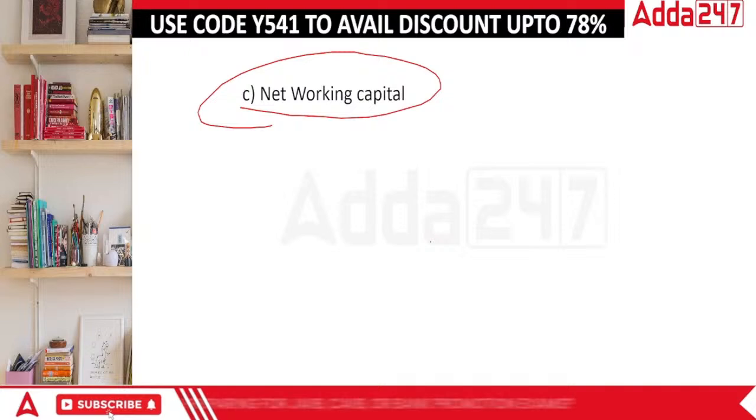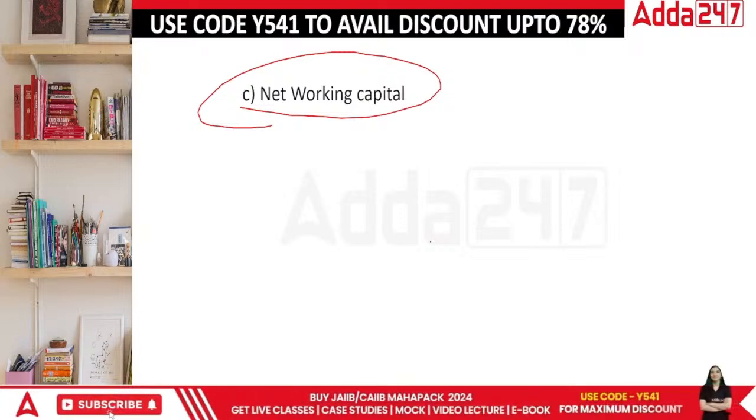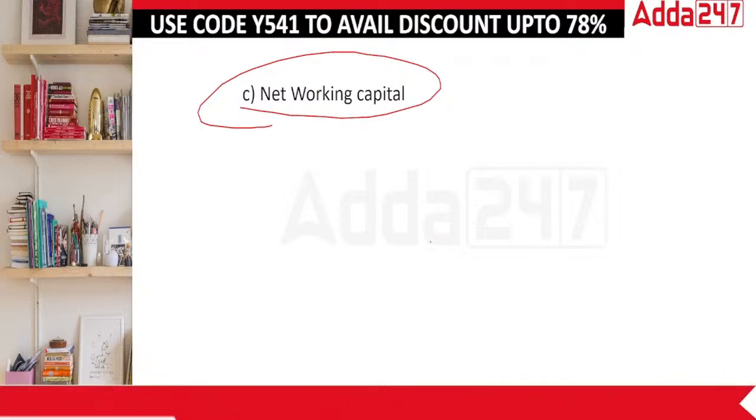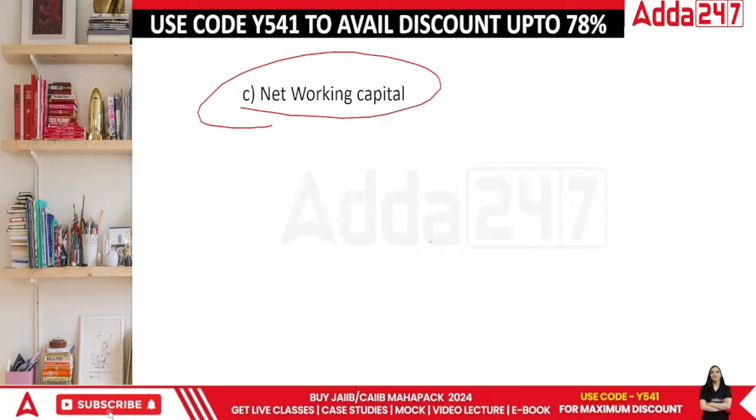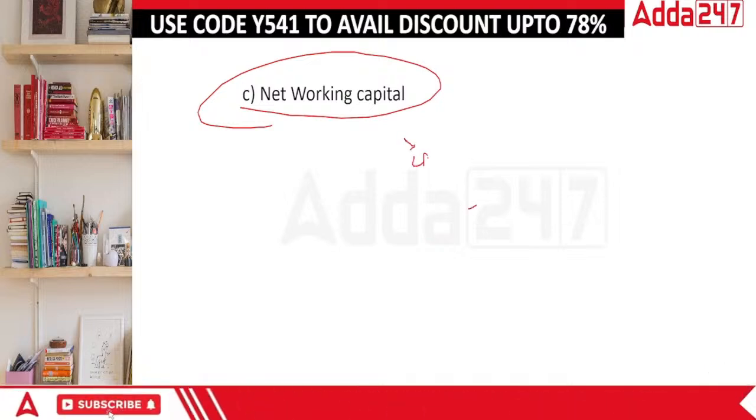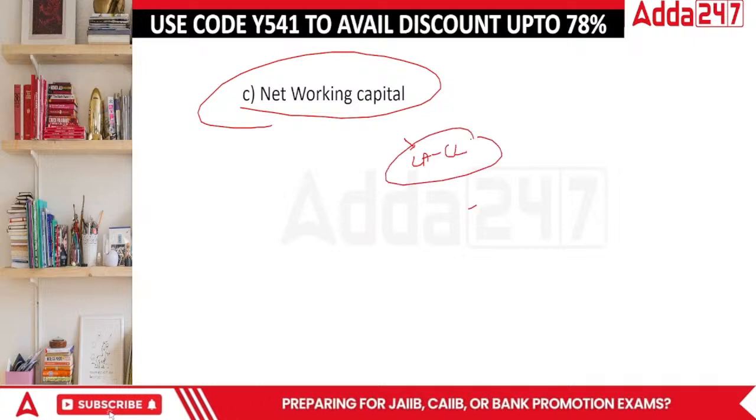That is why they say this is net working capital. That's the formula. Everybody all sorted? So let's move on. Net working capital formula is actually current assets minus current liabilities.